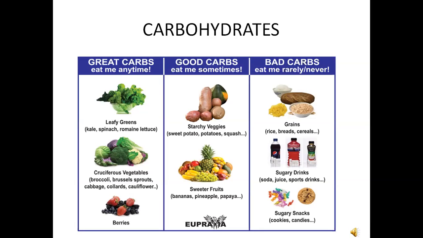And bad carbohydrates. These foods we eat rarely or never. They are grains, rice, breads, cereals, and sugary drinks, that is soda, juice, sports drinks, and sugary snacks, cookies, candies. These we can avoid as much as possible. So great carbs and good carbohydrates we can eat anytime and sometimes, but bad carbohydrates we should avoid as much as possible.